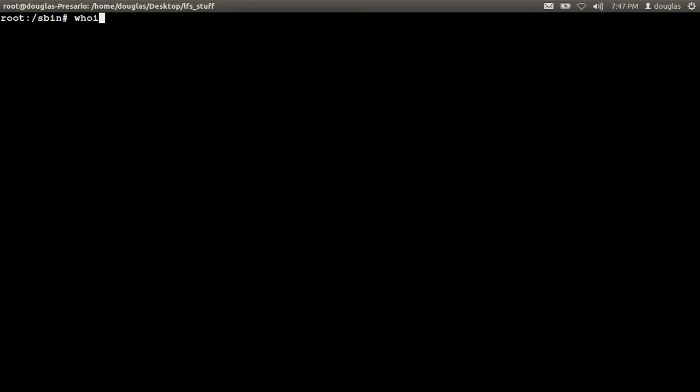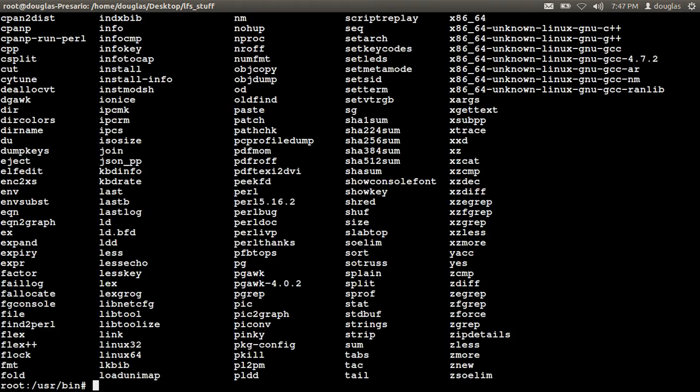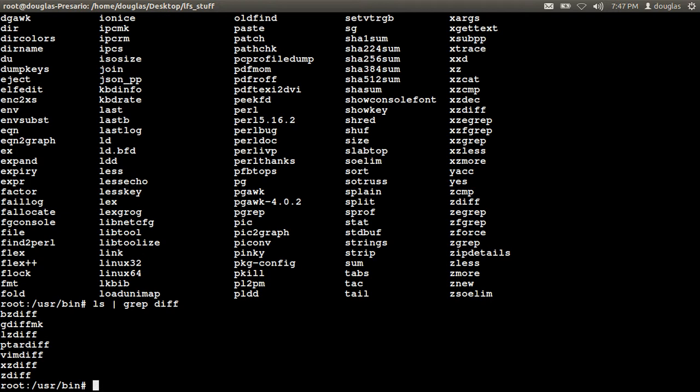Do I have which? I don't think so. No. Can I cd into user bin? Never ever saw that error before. ls grep diff. bz diff.